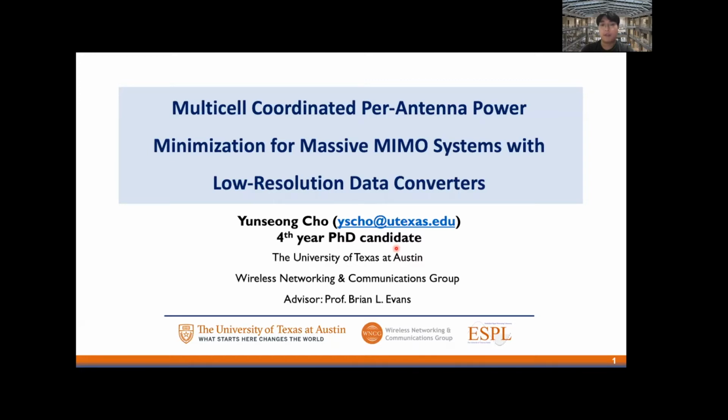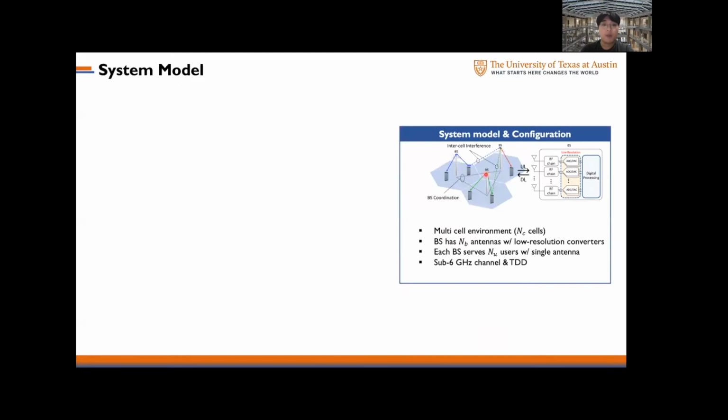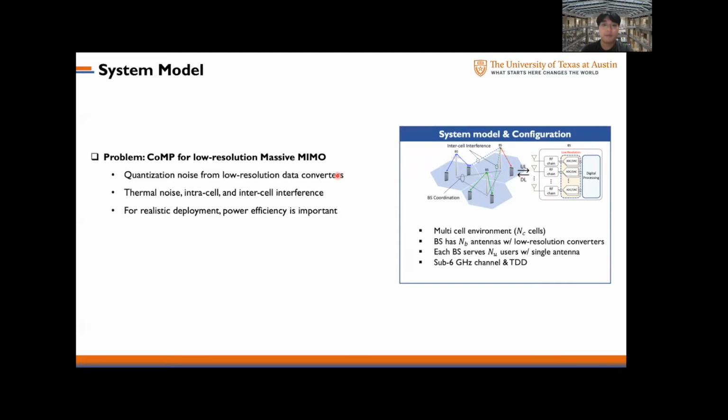Today's presentation is multi-cell coordinated per antenna power minimization for massive MIMO systems with low-resolution data converters. We have N_C hexagonal cells with the base station in the center. Each base station has N_T transmit antennas with low-resolution data converters, serving N_U users. We assume a sub-6 channel model with time division duplex.